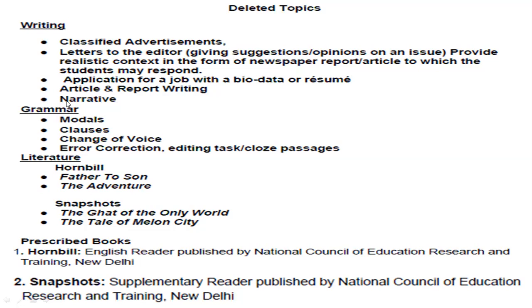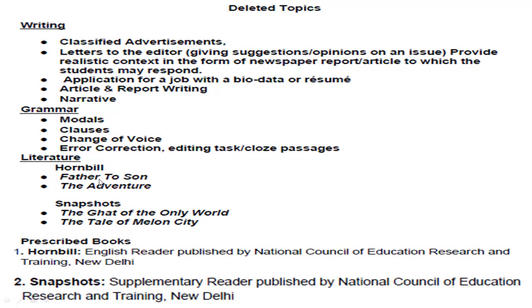Next, in grammar, what is deleted here? In the grammar part, modals are deleted, clauses, change of voice, error correction, error editing, missing words, those are deleted from your syllabus, right? Next is the literature part from Hornbill.